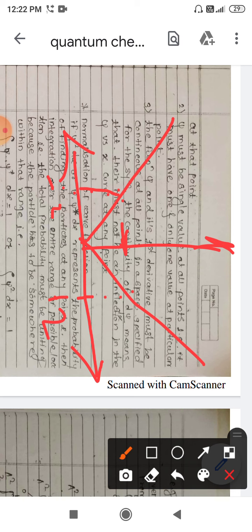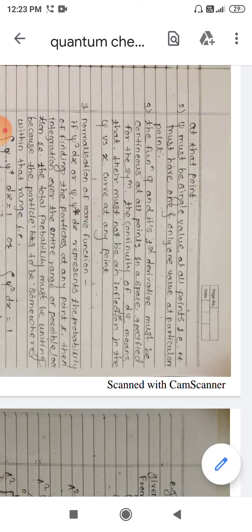So the second condition of single valued nature is not satisfied, hence this function is again not acceptable. And here also for the third condition, we can see that there is a sharp change in the value at f of x, where the x value is equal to 0. For such functions the derivative is not continuous, or we can simply say that these functions are discontinuous at a particular point, hence the third condition is also not satisfied, and the given function is not an acceptable function.